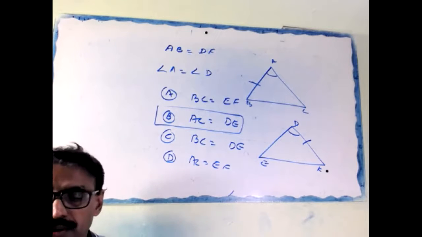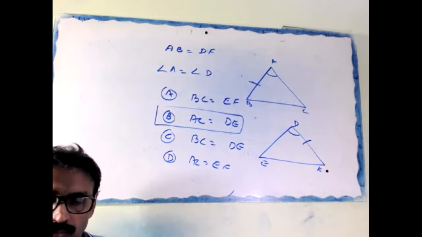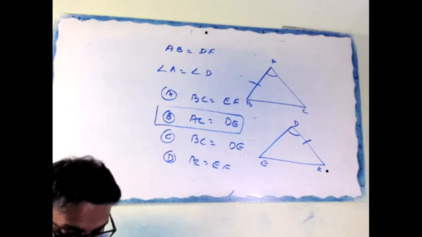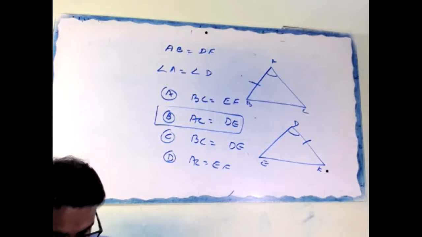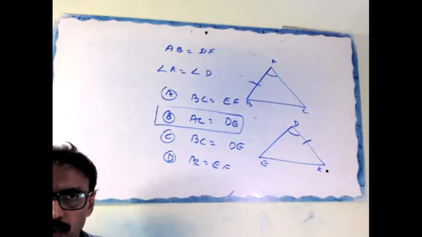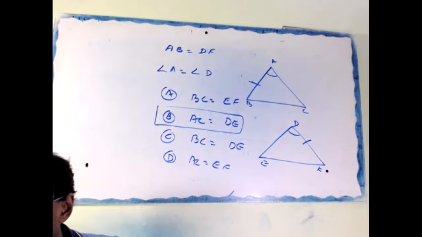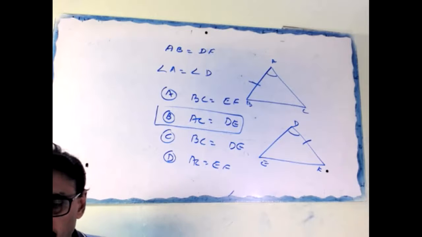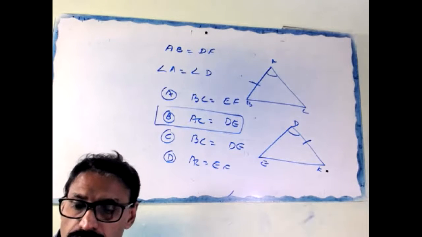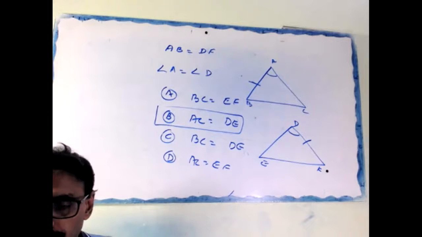A, QP 5 centimeter, angle P 60. Option B, QP 5 centimeter, angle R 60. Option C, QR 5 centimeter, angle R 60. D, QR equal to 5 centimeter, angle Q 40 degree.